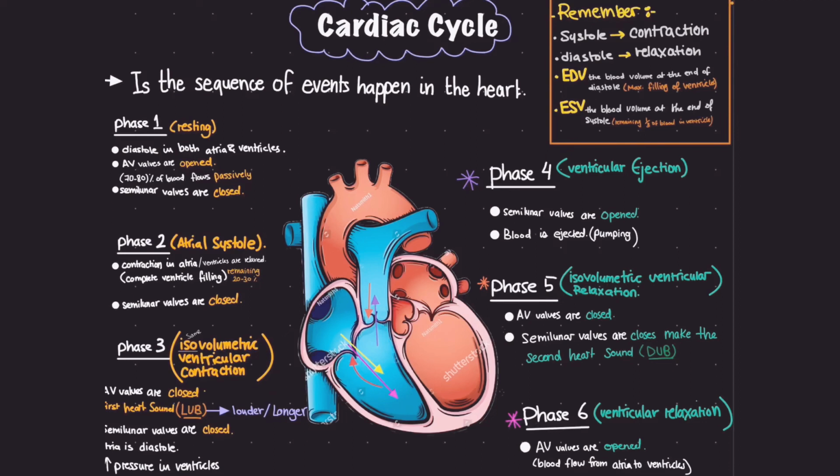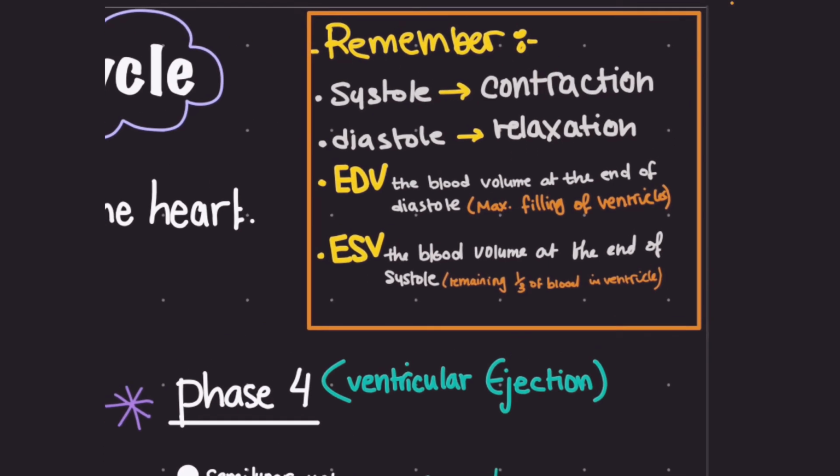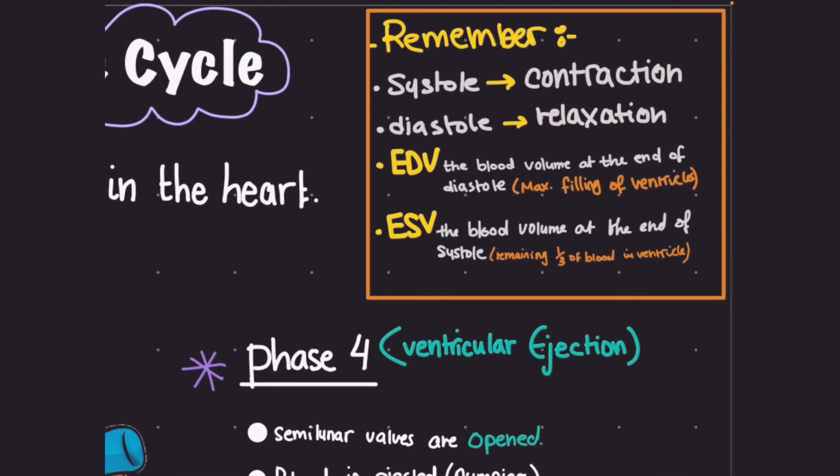Cardiac cycle is a sequence of events that happen in the heart. Before we start with cardiac cycle, we should remember that systole means contraction and diastole means relaxation. We should be familiar with the two concepts, the end diastolic volume and the end systolic volume.